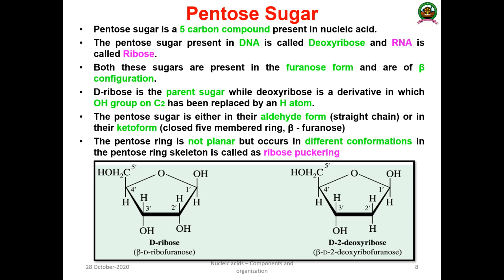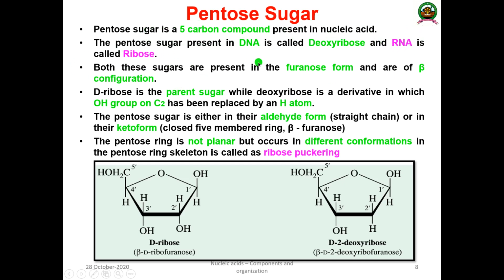Then the next one is pentose sugar. The pentose sugars are of 2 types. It is a 5-carbon component that is commonly present in nucleic acids. The pentose sugar present in DNA is known as deoxyribose, and the pentose sugar present in RNA is known as ribose sugar.